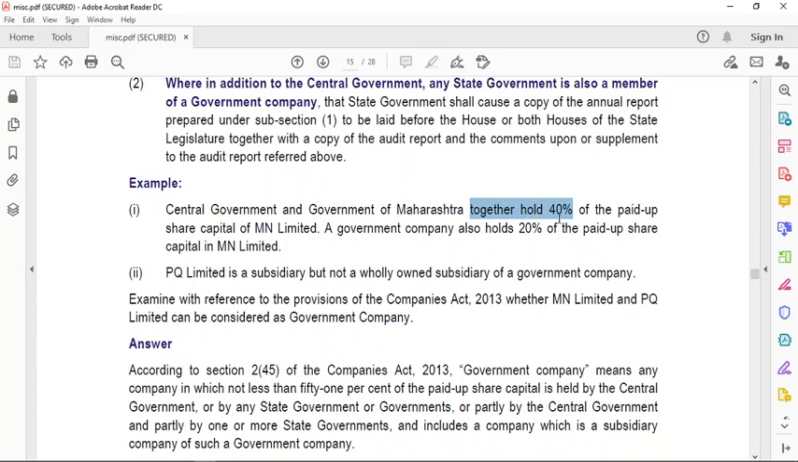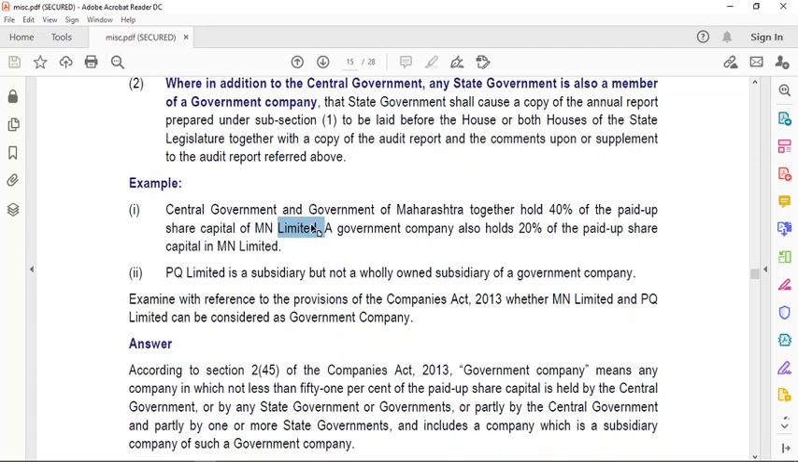अब a government company also holds, क्या government company along with the central government, state government अगर कुछ share या stake hold कर रही होती है, तो will that also be added in this 40%? No. Definition में government company का stake add करने के लिए नहीं बोला गया था. और यहाँ पर जो गवर्नमेंट कंपनी है that is holding only 20% of the paid up share capital. इसका मतलब MN Limited is not becoming a subsidiary also of a government company. So इसका मतलब हो गया कि ये MN Limited ना ही इस वाले पॉइंट की वजह से बन रही है गवर्नमेंट कंपनी और ना ही इस वाले पॉइंट की वजह से बन रही है, because both the points are different